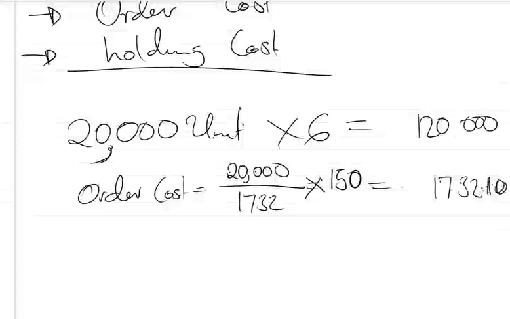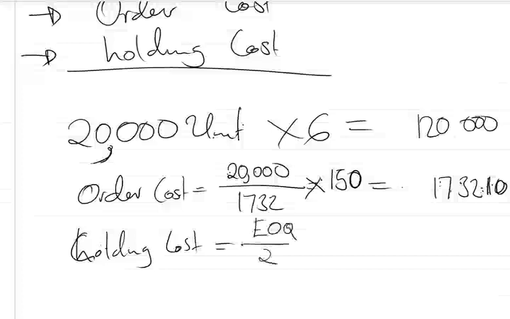Now let us find the holding cost. For us to find the holding cost, we said we had a formula. The formula is the economic order quantity divided by 2, to find the average, times the holding cost. So in this case, it is 1732 divided by 2 times the holding cost. We found that per kilo it is 2. We said 6 times 33 and 1/3%.